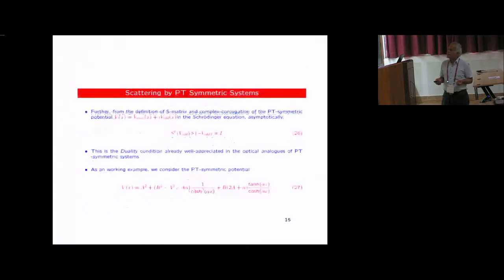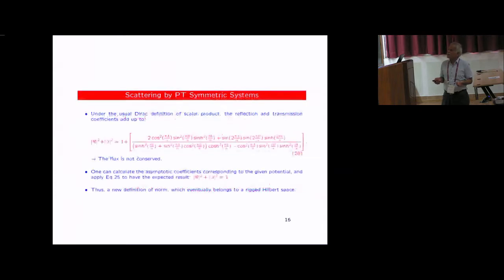So all this analysis is there in our Annals of Physics paper, Kumar Abhinav and myself. Now, furthermore, if you look at the odd part alone, you find this kind of condition is satisfied: S dagger B, or S minus B, is equal to identity. In general, this kind of duality was earlier known in optics and also condensed matter systems, but it comes out nicely here. And for this case also you will find that this is satisfied, but it's a special example.